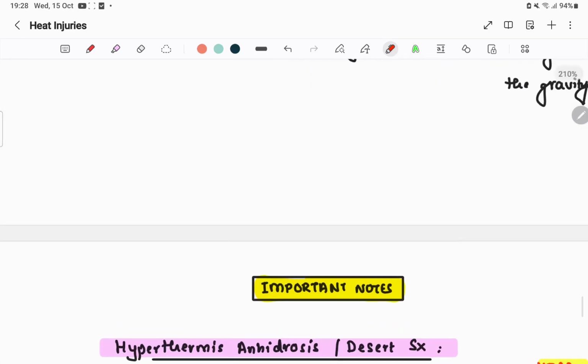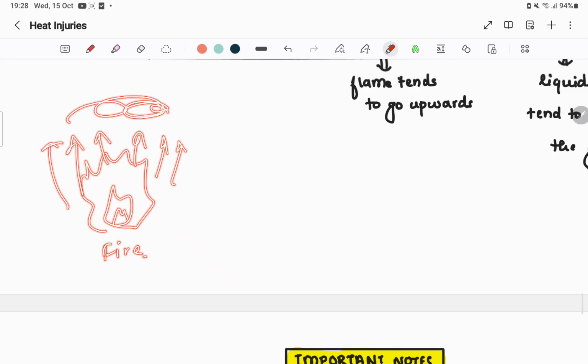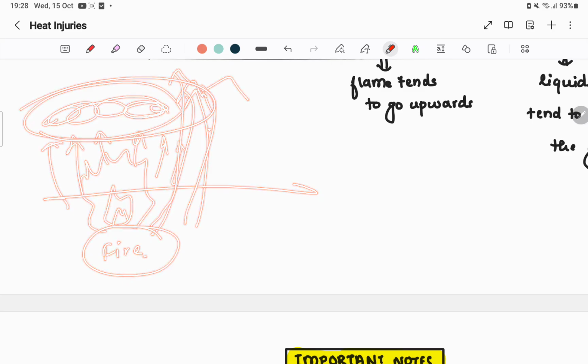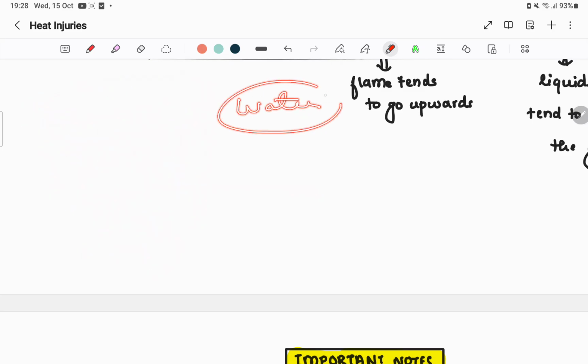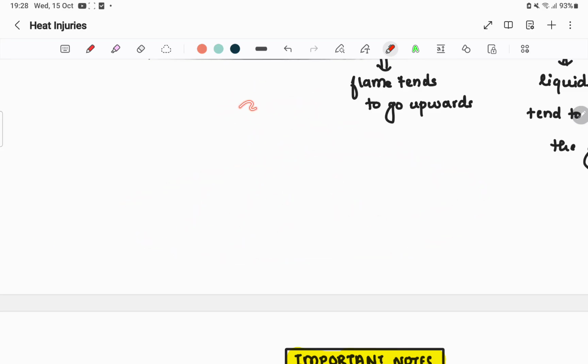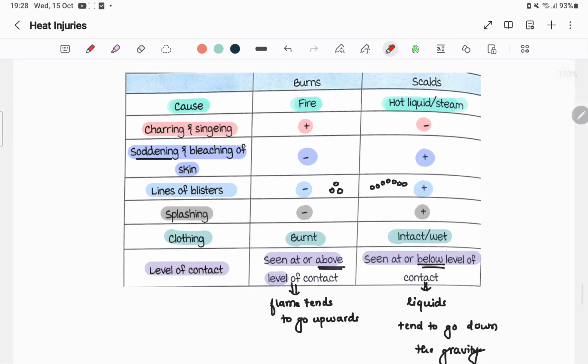Look at this. Basically what is happening is that you get fire. Let's consider this fire. Fire will release fumes above. So if the person is above, then the point of contact is above the level of heat or hotness. The burn is above the level, but water follows gravity, so water will flow down. The liquids tend to go down, so the burn will be below the level of contact, and in fire it is above the level of contact. Okay, so this is fire, and this is water.